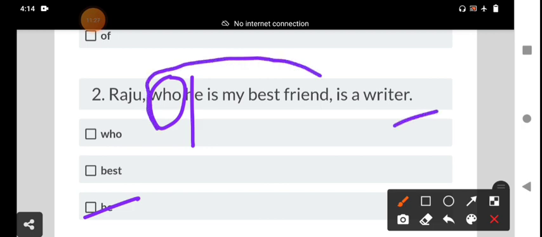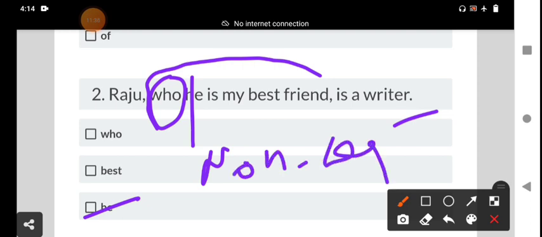A non-defining relative clause gives extra information about someone or something, for understanding who or what we are talking about.